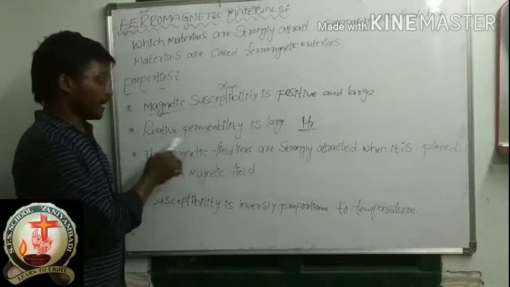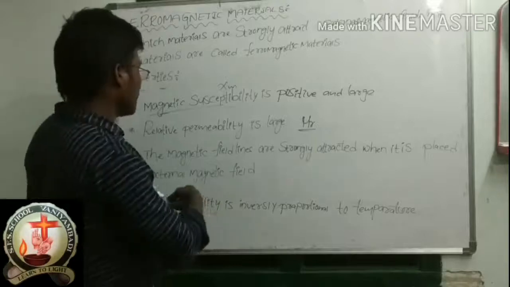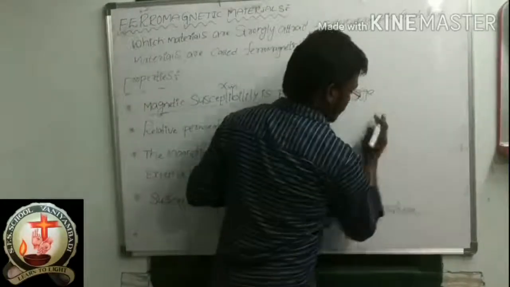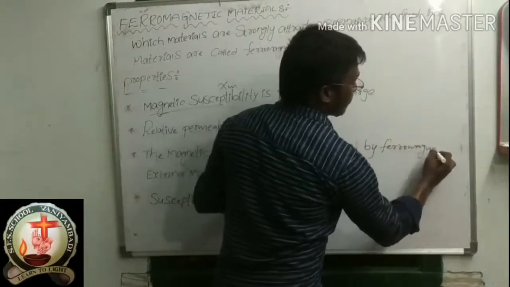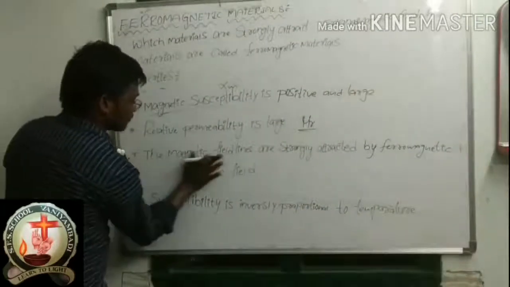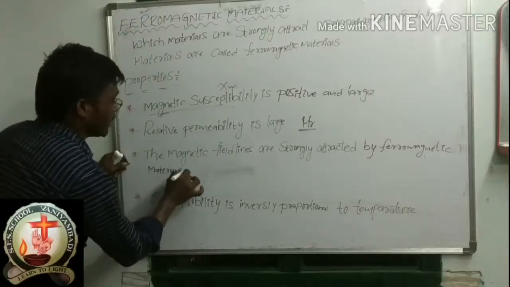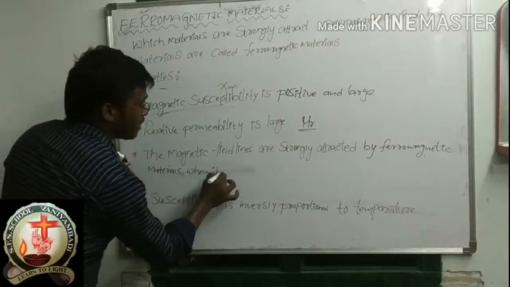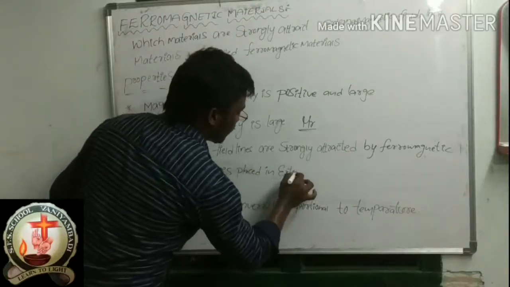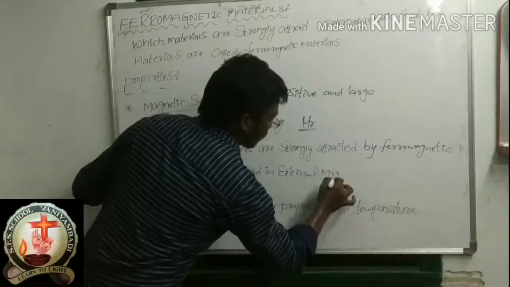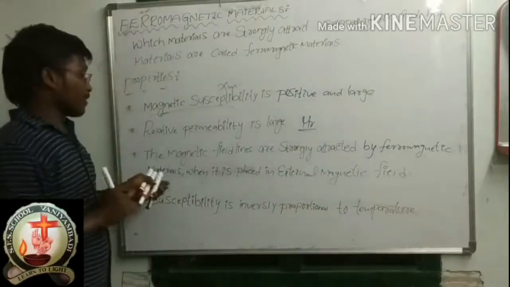Magnetic field lines are strongly attracted by ferromagnetic materials when they are placed in an external magnetic field. So please listen. The magnetic field lines are strongly attracted by ferromagnetic materials.